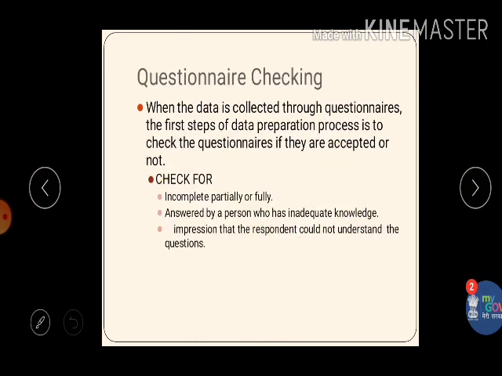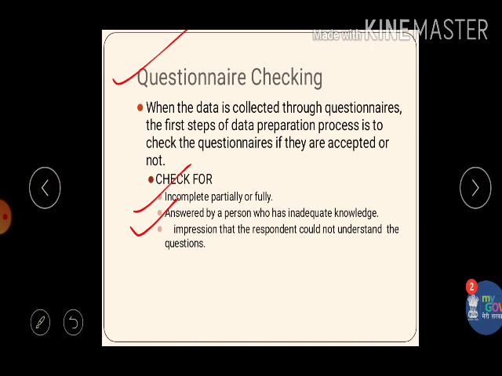First of all, questionnaire checking. Of course, when the data is collected through a questionnaire, it is very important to check the questionnaires to decide whether they would be accepted or rejected. We should check the questionnaire for incompleteness, partial or full. The questionnaire may be fully incomplete or partially incomplete, where respondents have not recorded their responses, or